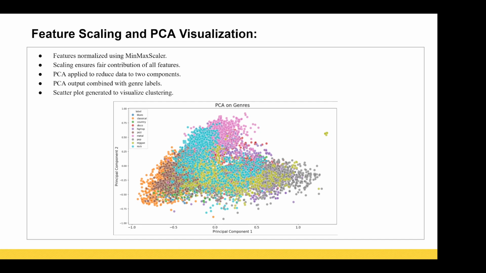So here you can see the genre differentiation. The features are normalized using min-max scaler, and scaling ensures fair contribution of all features. PCA is applied to reduce the data to two components, the PCA output is combined with genre labels, and a scatterplot is generated to visualize clustering.